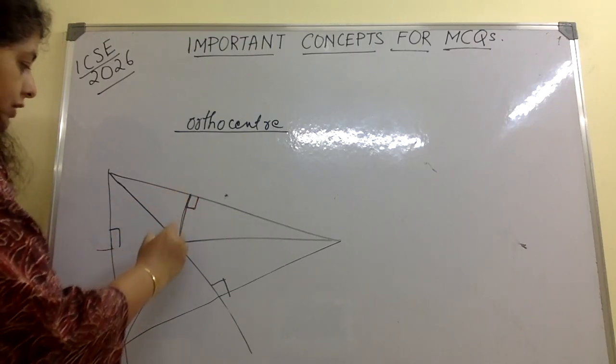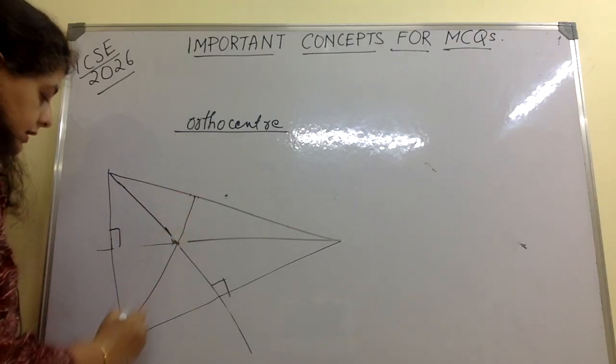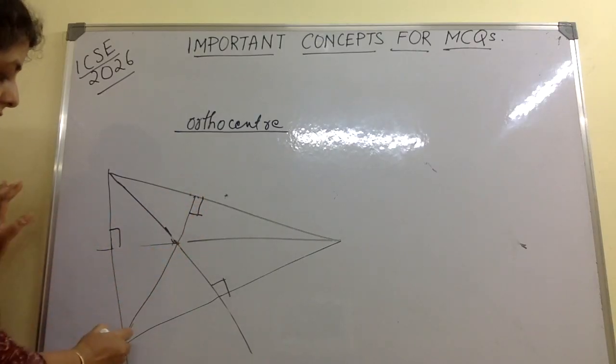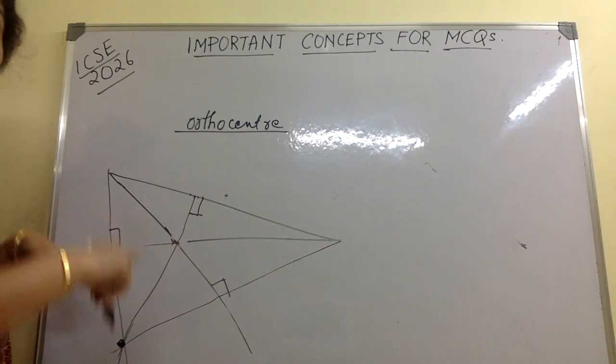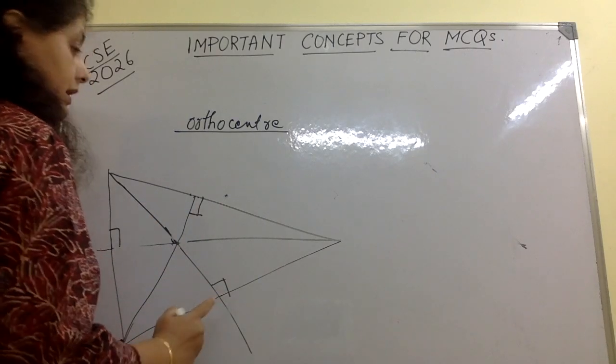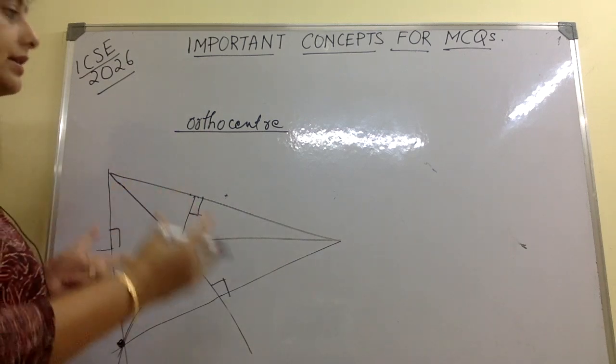These three altitudes come and meet at a point outside the triangle. So for an obtuse angle triangle, the orthocenter lies outside the triangle.